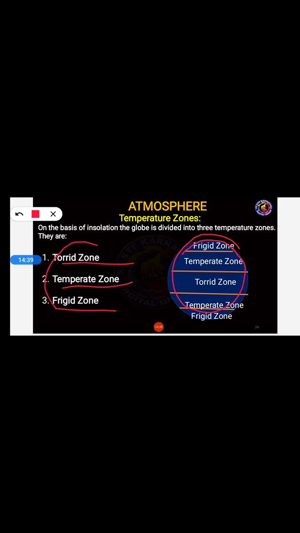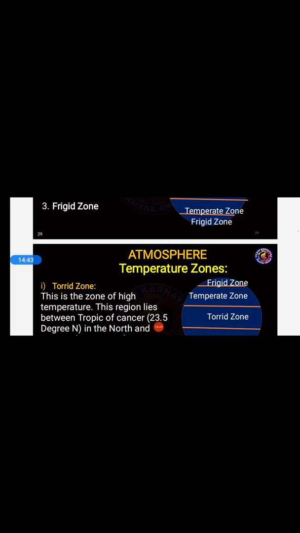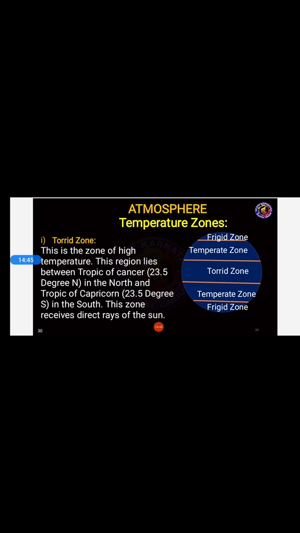Now let us see these 3 zones. In the torrid zone, what happens, students? This is the zone of high temperature. Here you can see the torrid zone is the region where we have more temperature, because it is facing exactly towards the sun. This region lies between the Tropic of Cancer, 23.5 degrees north, and the Tropic of Capricorn, 23.5 degrees south.